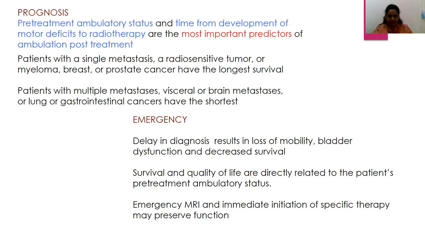It reduces significantly, and it has an effect on quality of life, and it would be really detrimental for a patient who was ambulatory to suddenly become bedbound and not be fit enough for any further disease-directed treatment. So the urgent need here is an emergency MRI and immediate initiation of specific therapy, like starting steroids and looking at whether we could go for surgery or radiotherapy, which helps improve the outcome post treatment and may help in preserving the functionality of this patient.